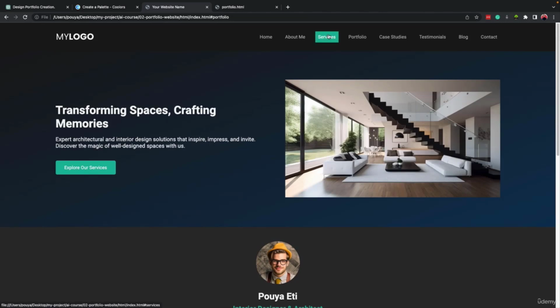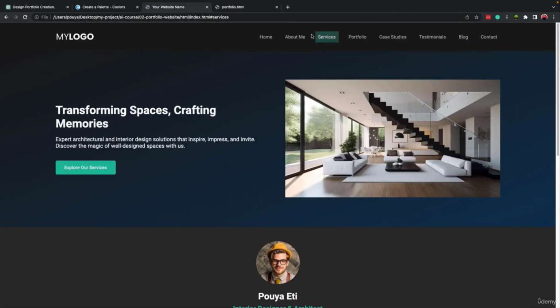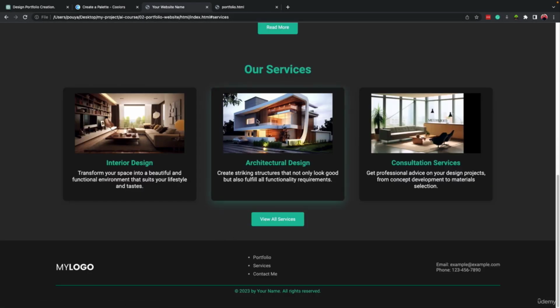If we click on services, it will jump to services. So if you want it to happen like this, instead of opening a new page, instead of adding a link, adding a hash sign followed by the name of that part will do the job. Of course, it's better to tell ChatGPT to make those changes if you are not familiar with HTML.